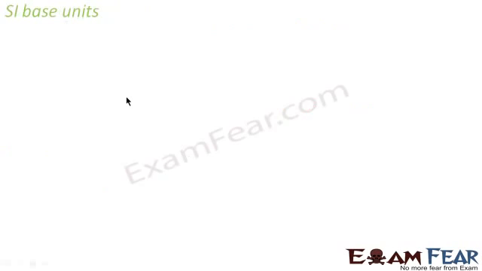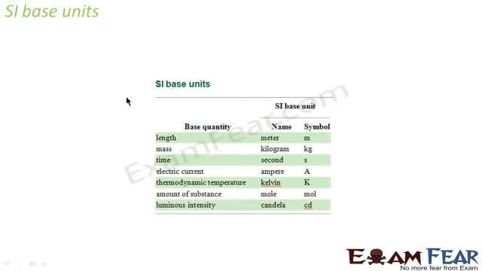So now we will see what are the 7 base units in SI system. The 7 base units are meter, which is the unit for length, kilogram, the unit for mass, second, the unit for time, ampere, the unit for electric current, Kelvin, the unit of temperature, mole, the unit for amount of a substance, and candela, that is the unit for luminous intensity.